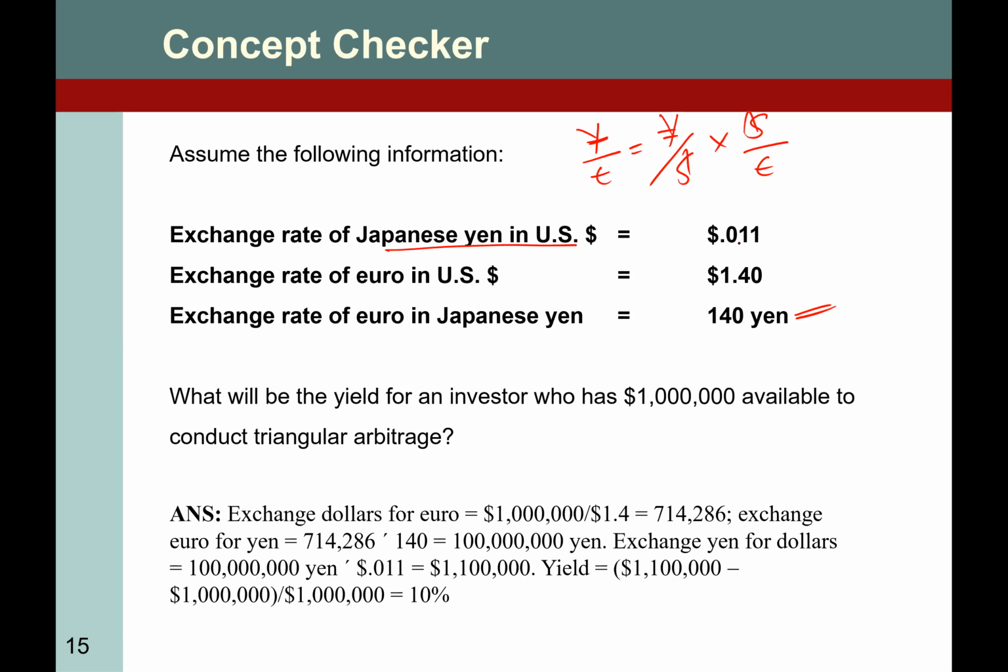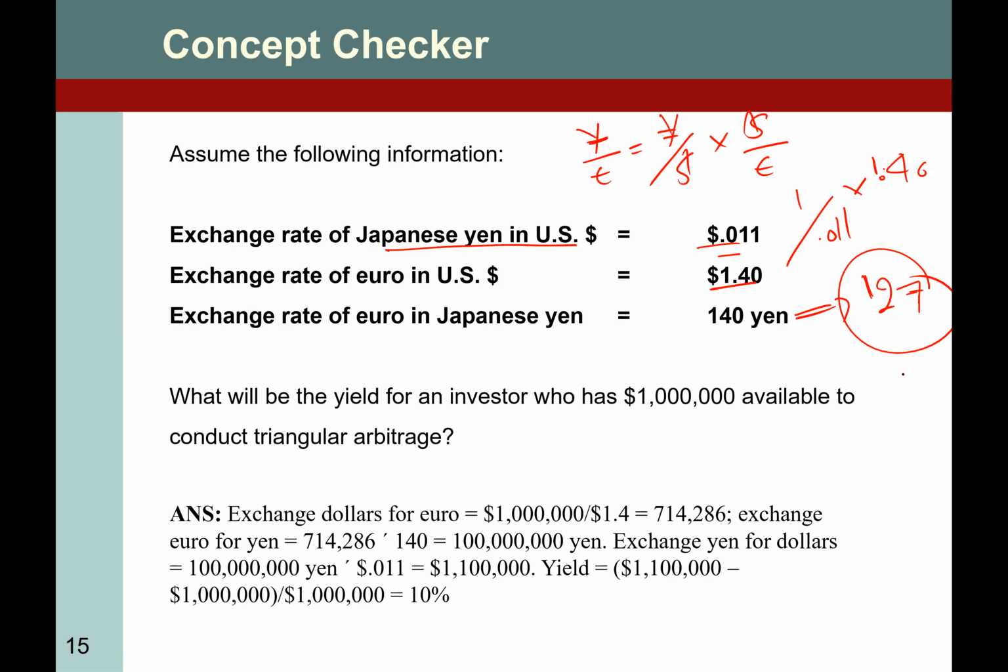We have dollar over yen, so we can invert it, and we have dollar over euro, which is 1.40. So what was the cross exchange rate? It is 1.4 divided by 0.011, approximately 127.